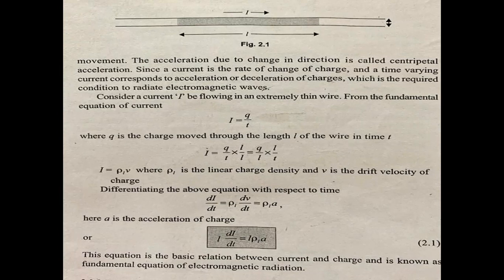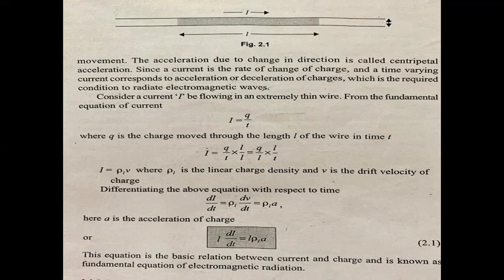Let us consider an extremely thin wire of length L, and the current flowing through that extremely thin wire is I. So from the fundamental equation of current, we know that I is equal to Q by T. Q is nothing but the charge moved through the length L of the wire in time T.